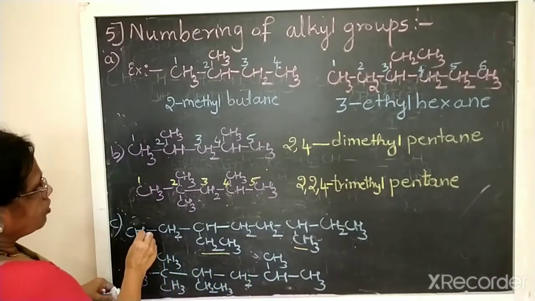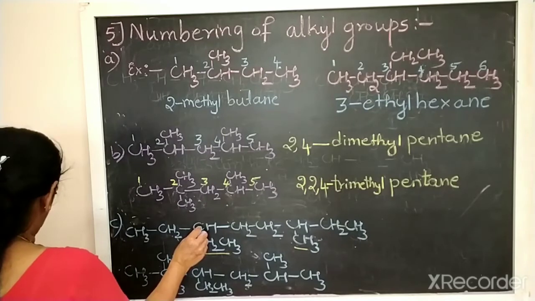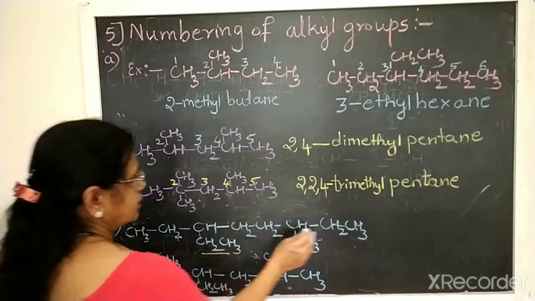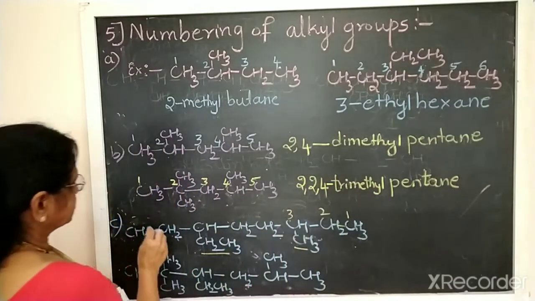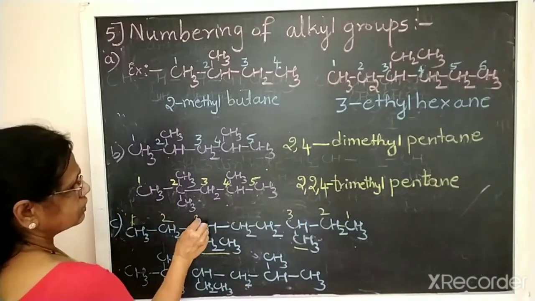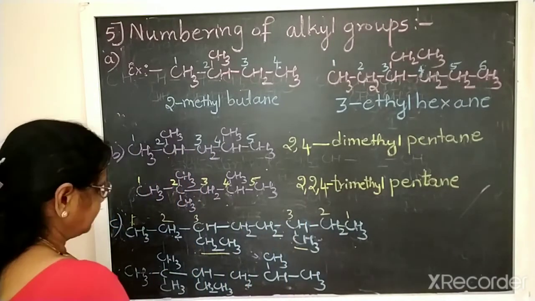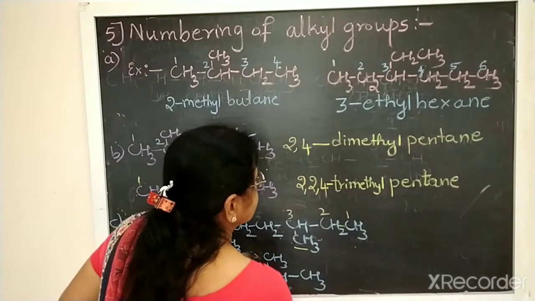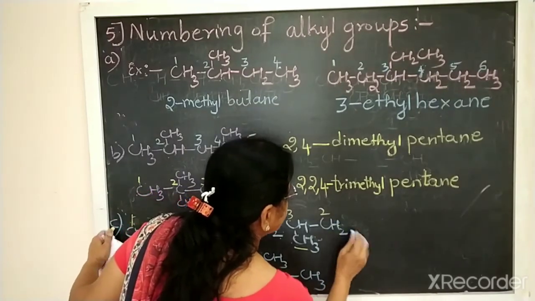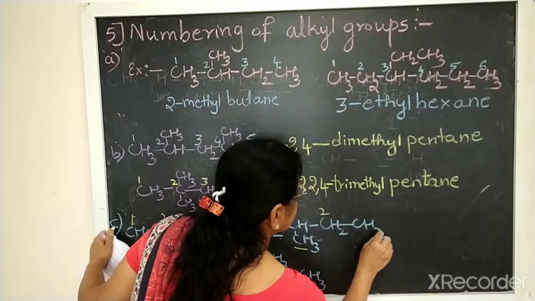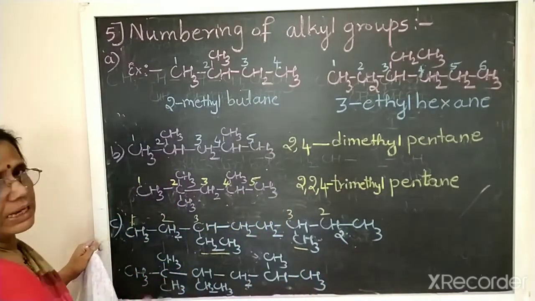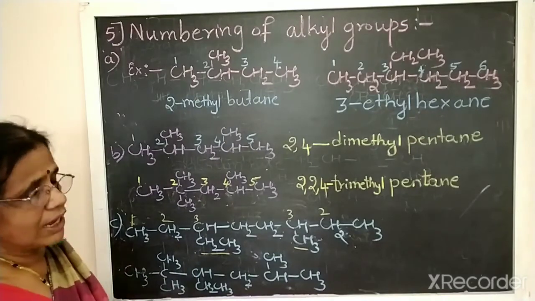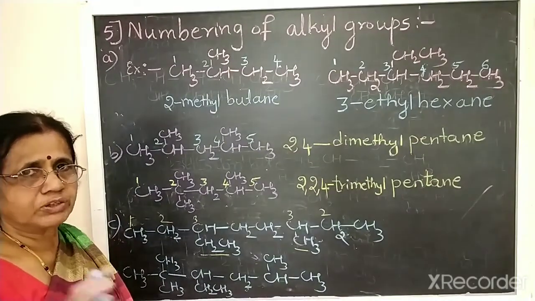So 1, 2, 3, this is the third position. Here also 1, 2, 3, this is the third position. Here also 1, 2, 3, third position. So in such a case what should we do? If different groups are there, this is a methyl group, this one is an ethyl group, so in such a case, alphabetical order should be followed.